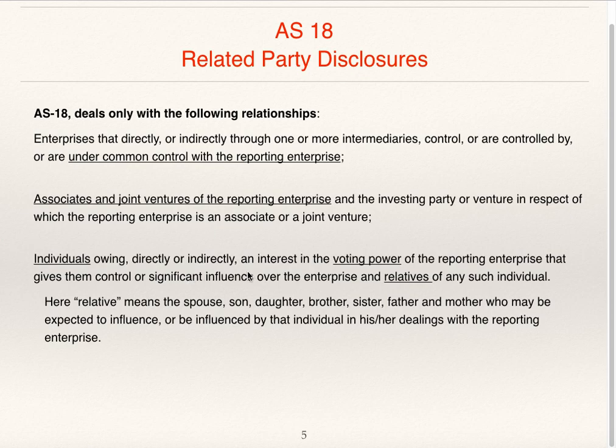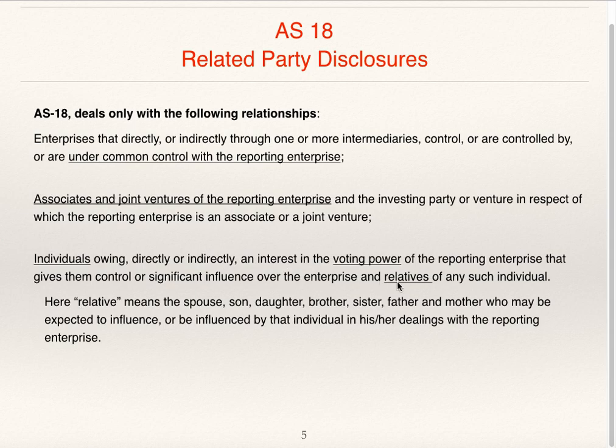Individuals owning directly or indirectly an interest in voting power of the reporting enterprise that gives them control or significant influence over the enterprise, and relatives of such individual. So if an individual or his relative is having substantial influence over the enterprise, or if the relative of that individual or the individual is controlling the enterprise, then that can be known as related party.